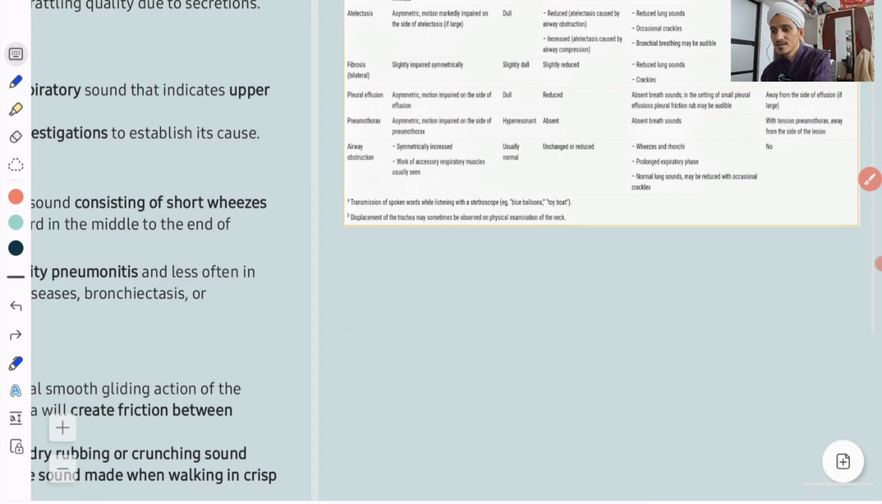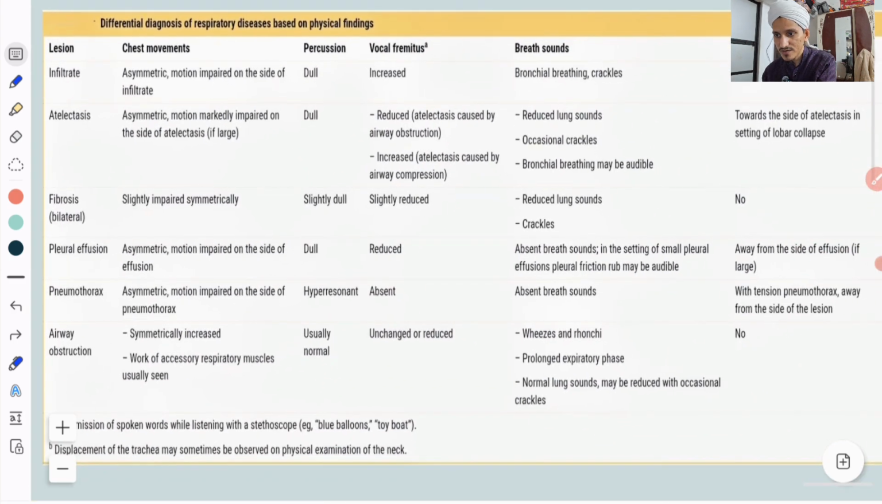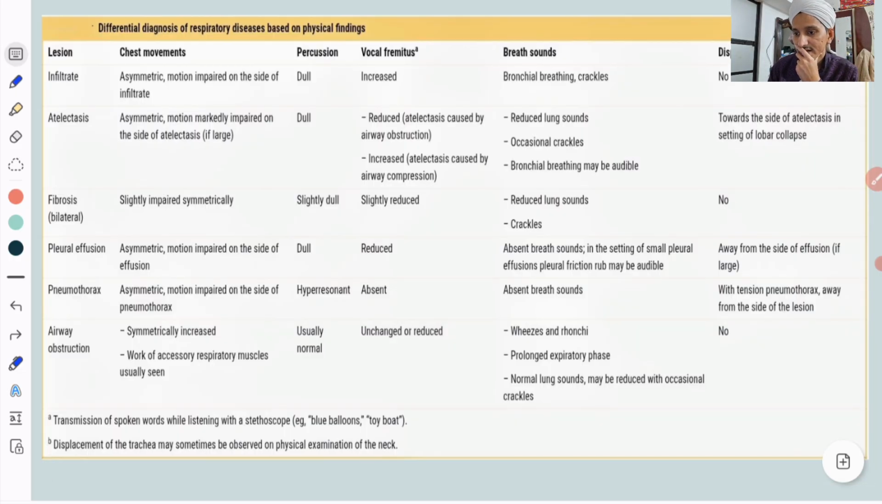So this is an important conclusion. Differential diagnosis of respiratory disease based on physical findings. The most important physical finding is auscultation, we will know. So remember: infiltration, and atelectasis is nothing but collapse, fibrosis, effusion, pneumothorax, airway obstruction.